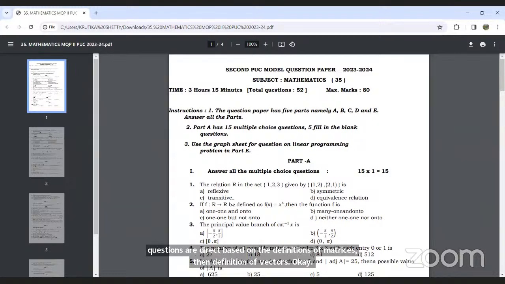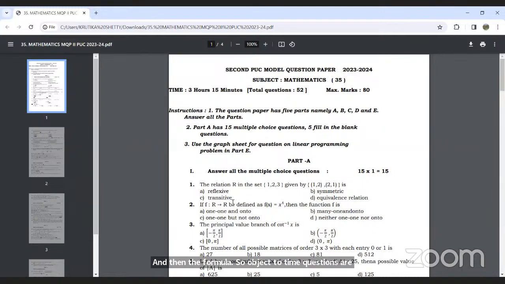So objective type questions are also easy. And for preparation of this, you can prepare all the summary points in your book. Definitions. While discussing, we discussed the definition of matrices, and then a definition of vectors. Then the table on inverse trigonometry, domain and range table. And then definitions of LPP. So these all definitions you need to know.